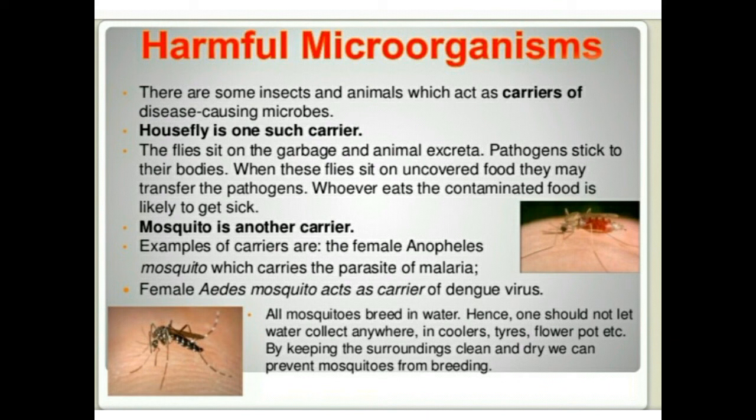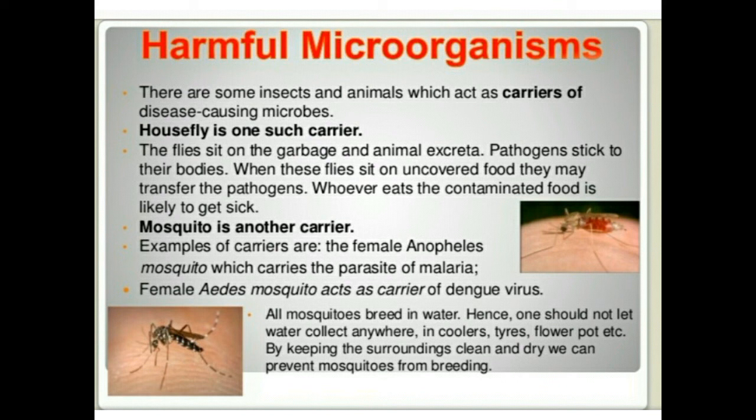Third way is through direct contact. When a healthy person comes in contact with a sick person, or you can say an infected person, he or she can also get infection and become diseased, such as ringworm, flu, chickenpox and corona etc. These are the diseases which spread through direct contact.